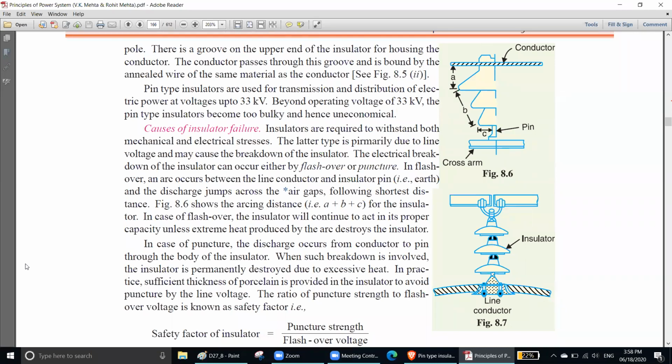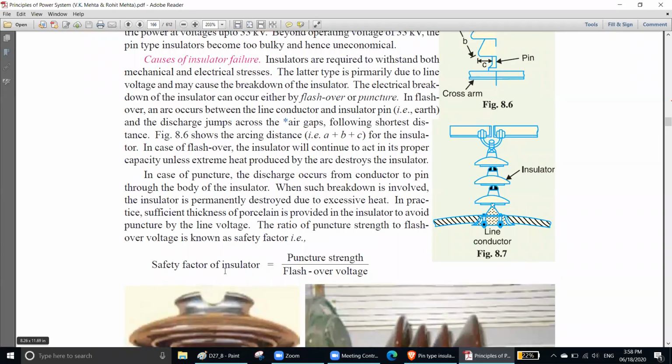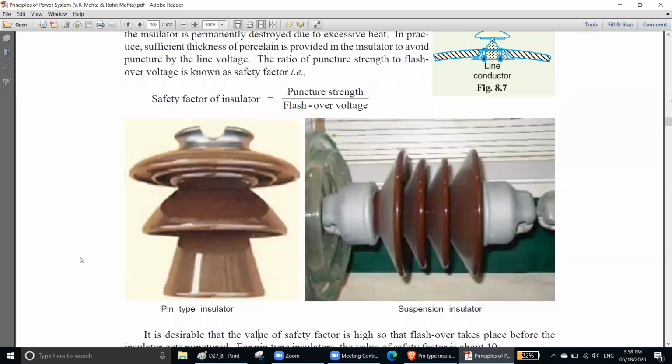Remember, there is a safety factor of insulator, equal to puncture strength divided by flashover voltage. That is the formula. If the safety factor is bigger, the insulator is better. So before buying the insulator, you must check its safety factor. The bigger the number, the better the insulator. You have to understand that.